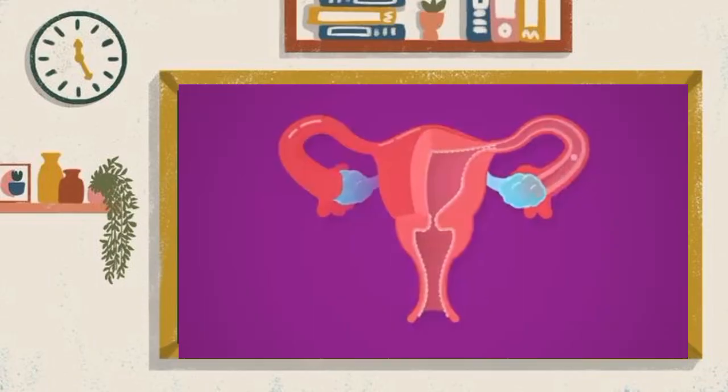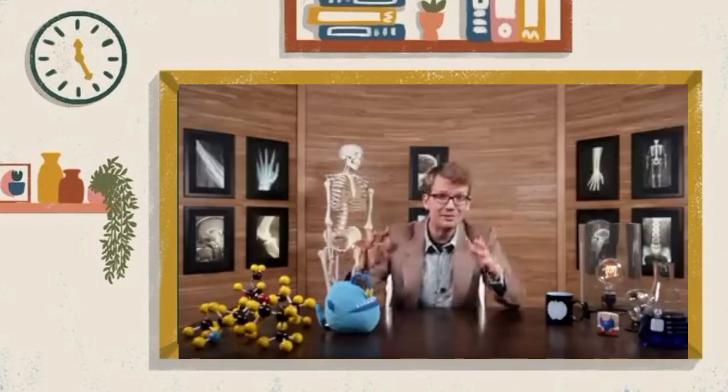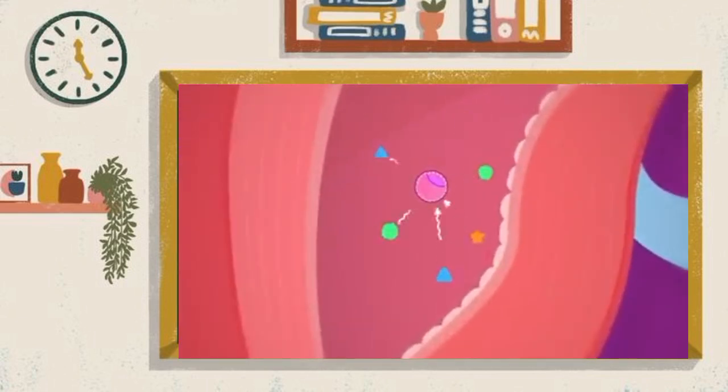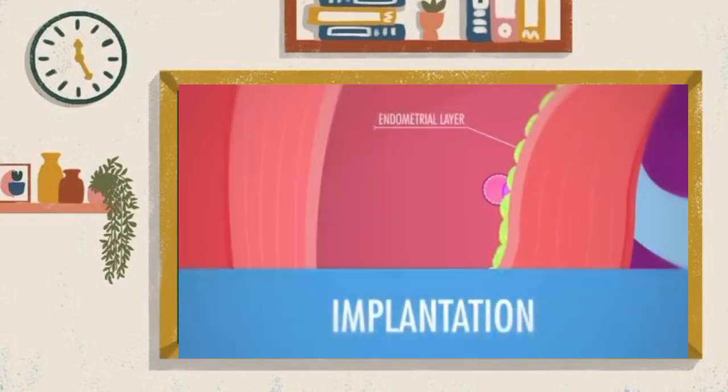But keep in mind that during all these early divisions, the zygote and then the morula are on the move. They're headed down the fallopian tube toward the uterus. So in addition to manufacturing a ton of tiny pieces and assembling them into something that's getting increasingly complex, the whole operation is mobile. It's kind of like you're building a car while you're driving it. When the blastocyst reaches the uterus, it just floats around for a few days, soaking up secretions that are full of vitamins and glycoproteins, looking for a place to call home. But soon it's going to need permanent nutritional support. So about a week after ovulation, it snuggles up to the endometrial layer and starts the process of implantation.